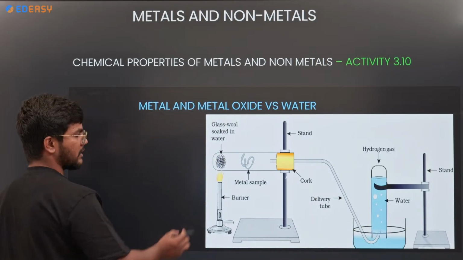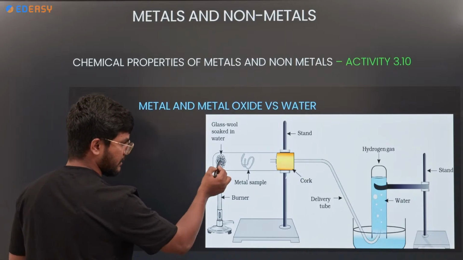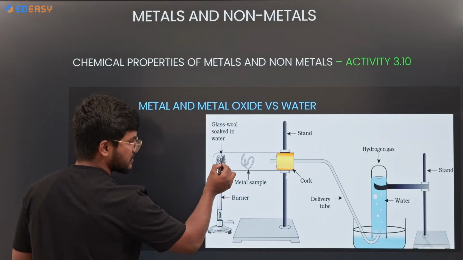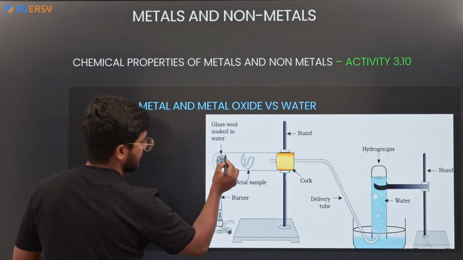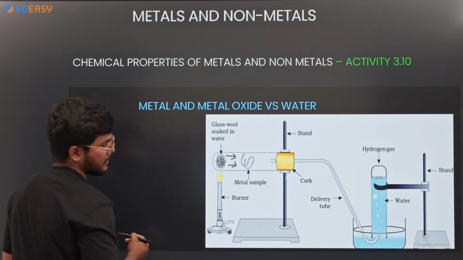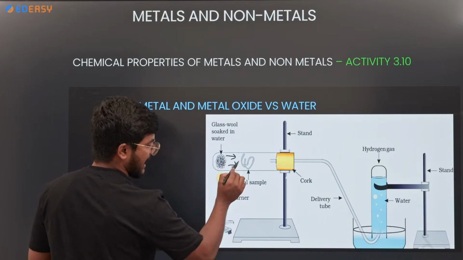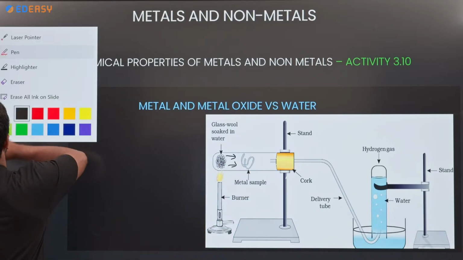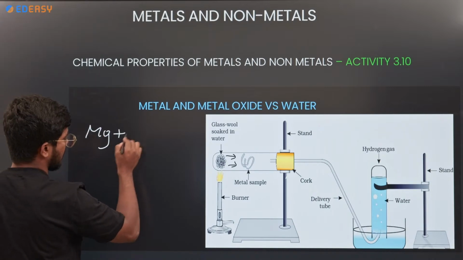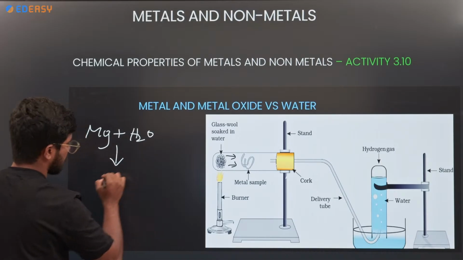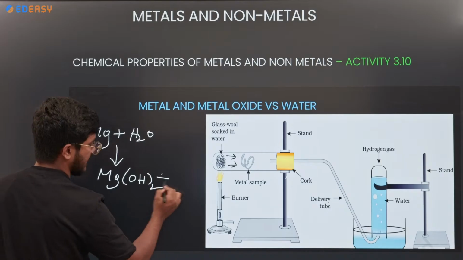So here what happens, when you give heat to the woolen, it releases vapor. So hot vapor will travel towards the magnesium ribbon. The magnesium ribbon will react with that hot steam. When magnesium reacts with H2O, it gives magnesium hydroxide plus hydrogen gas.